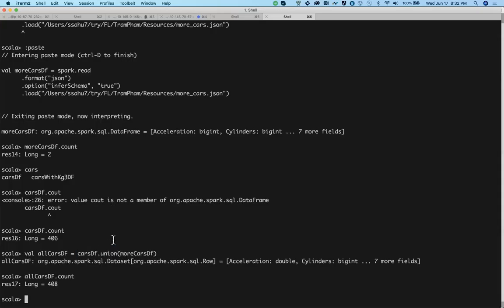Correct. Actually, join and union are different, right? When you do a join, the number of columns and rows can increase. But union, you get the data from the first table and multiply it with the second table, right? No. Union is just addition of rows. There is no operation, nothing. So if you have 10 rows from the first table and 20 rows from the second table, when you say table 1 dot union table 2, it will give you all the rows together.